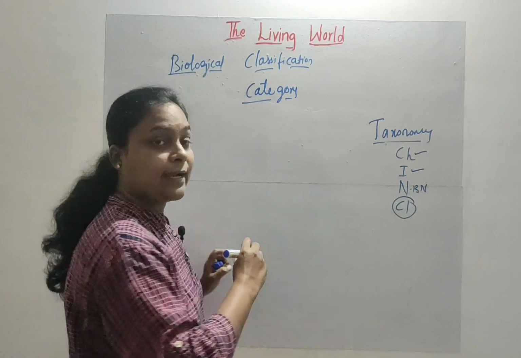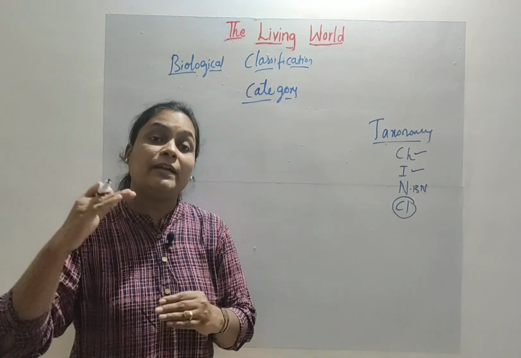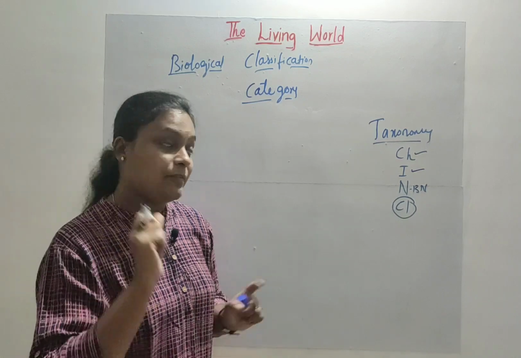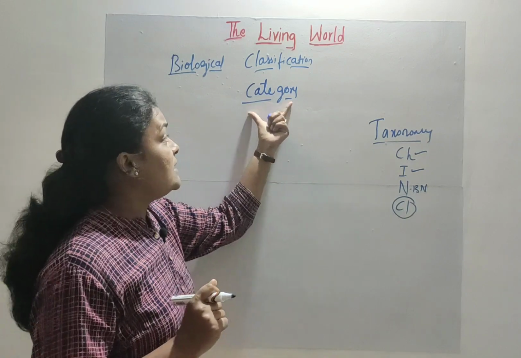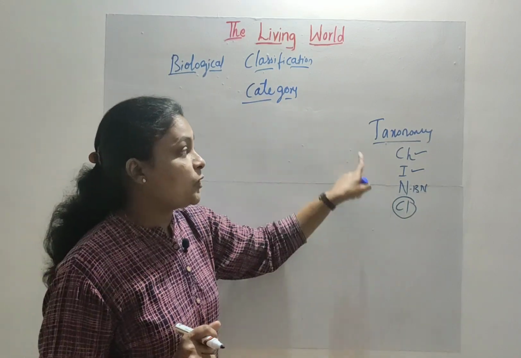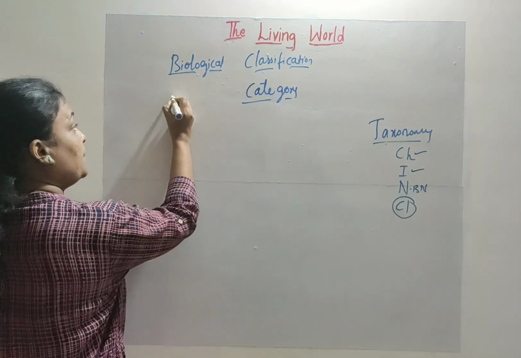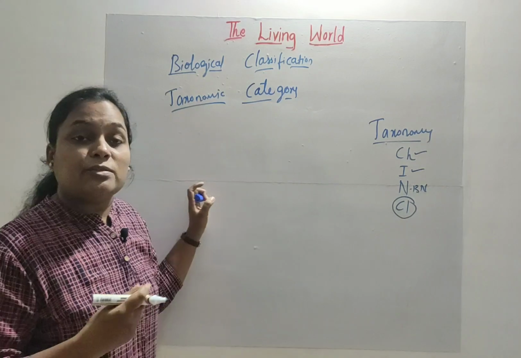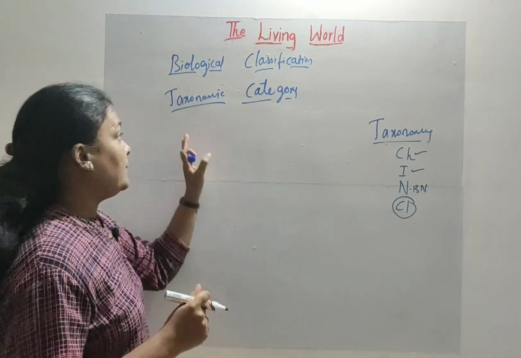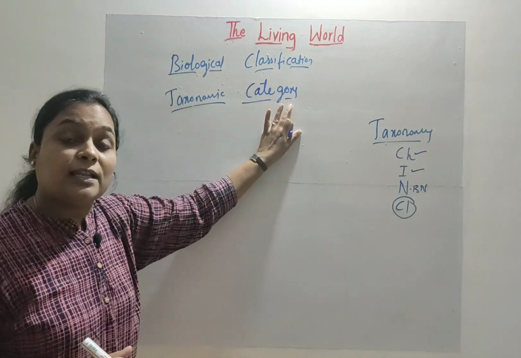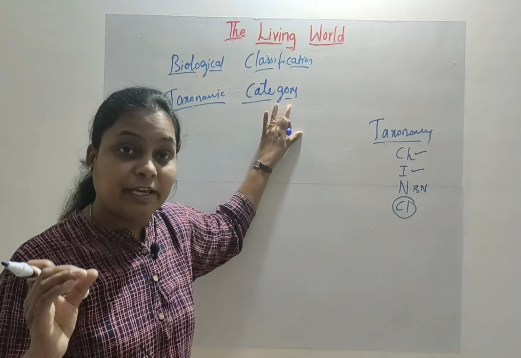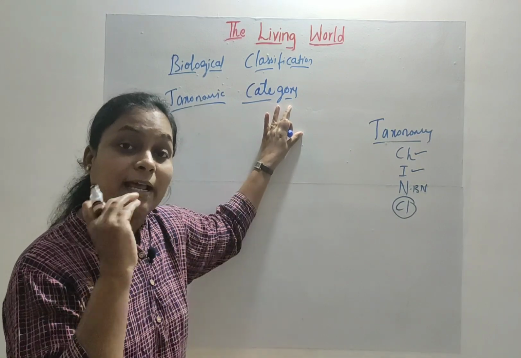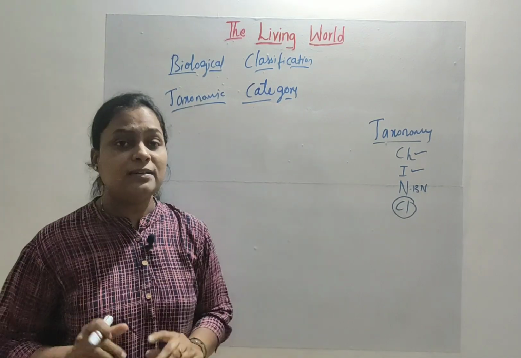Okay, so what do you mean by a category? These are the different steps or different levels at which we are trying to classify an organism. Each level we call a category. Since we are using this term in the concept of taxonomy, we precisely refer to it as a taxonomic category. So how do you define a taxonomic category? These are the basic unit of classification. Each level or step which we use during the classification process, we refer to as a category.